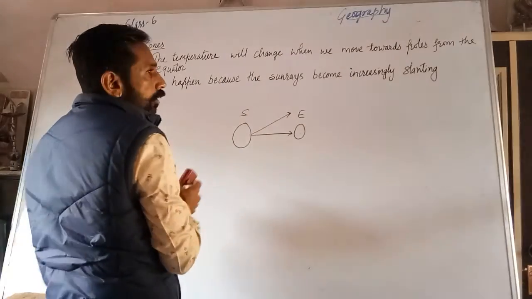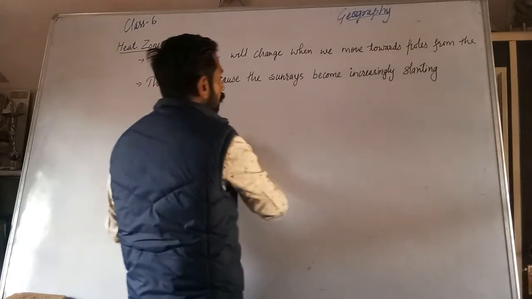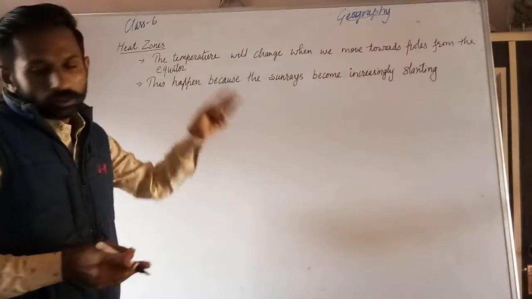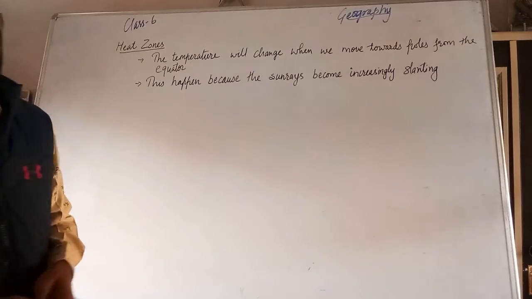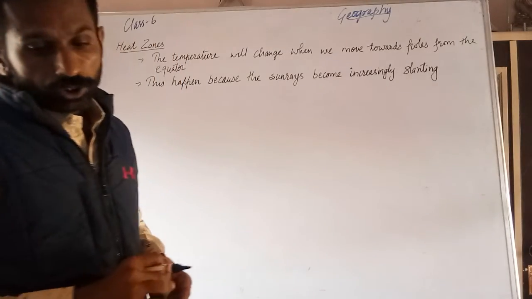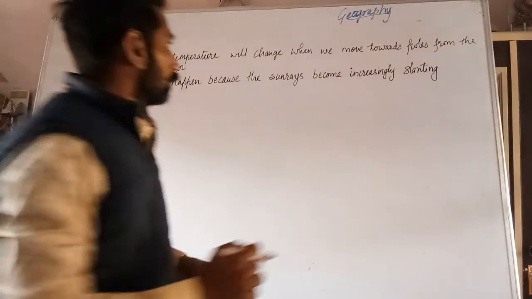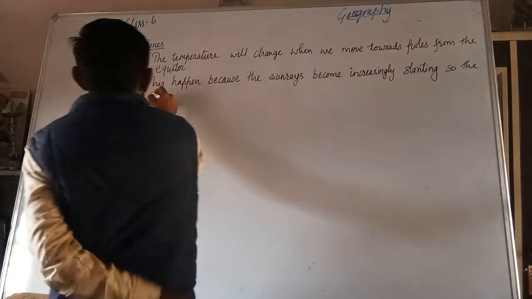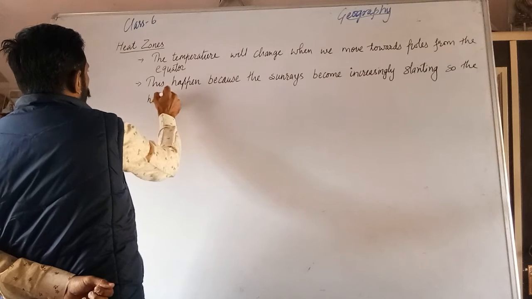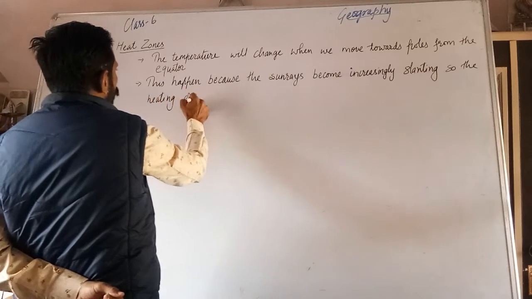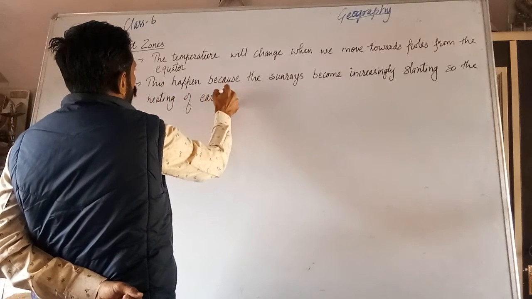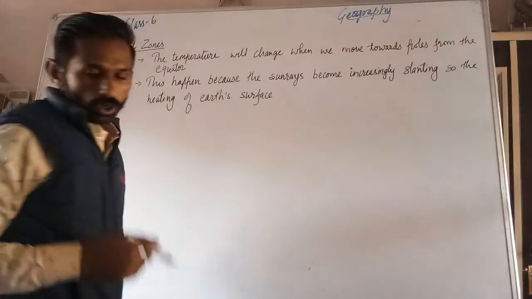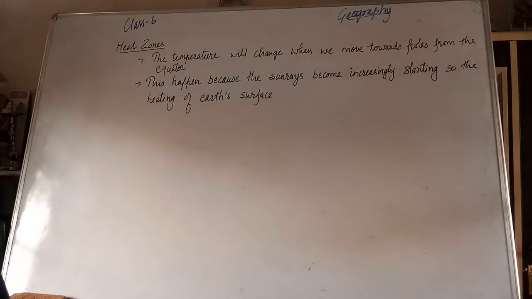So in this way, when the rays become increasingly slanting towards the poles, the heating of the earth's surface becomes less.